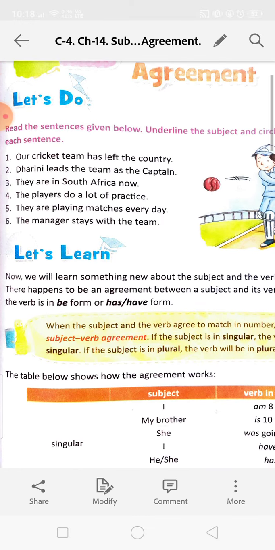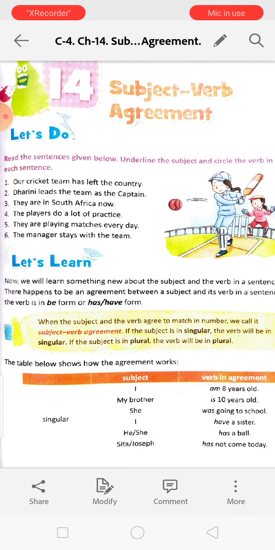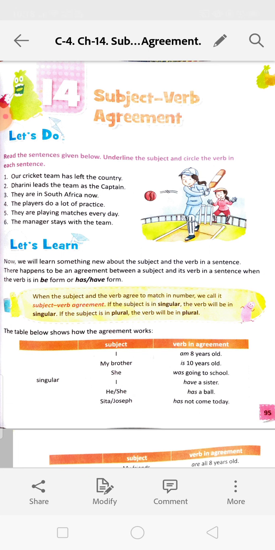Now we will learn something new about the subject and the verb in the sentence. There happens to be an agreement between a subject and its verb in a sentence when the verb is in be form or has/have form. So when we use the be form or has/have form, there must be an agreement between the subject and the verb.